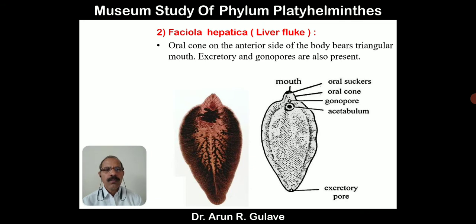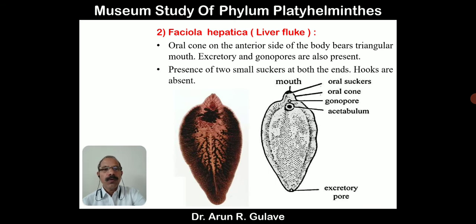So this is about the general characters of Fasciola hepatica, the liver fluke, which is found in hosts like sheep as well as snail. The intermediate host is the snail and the definitive host is the sheep. So it is also called sheep liver fluke. Presence of two small suckers near the mouth, and these suckers are useful for attachment to the body of the host.